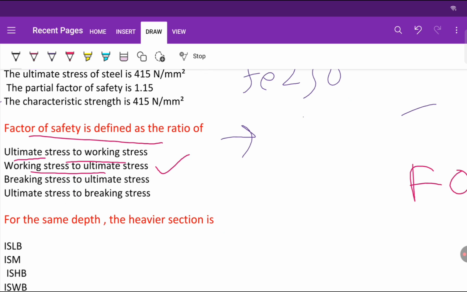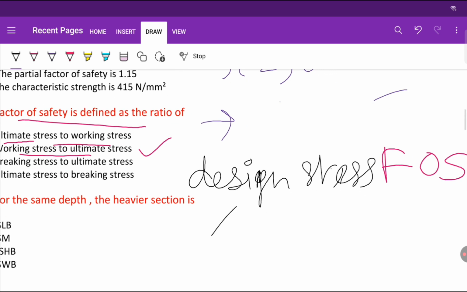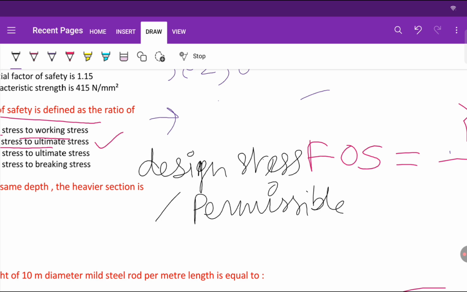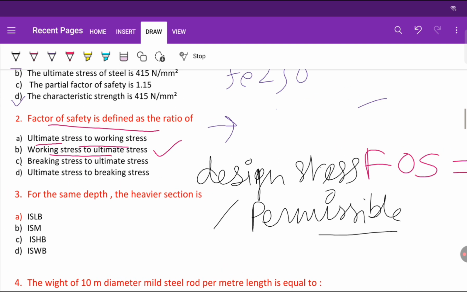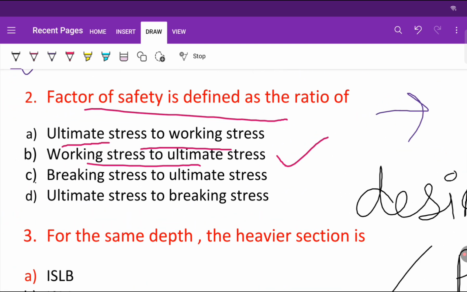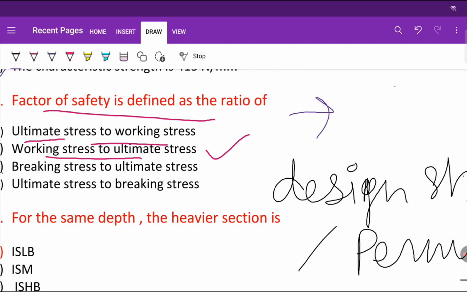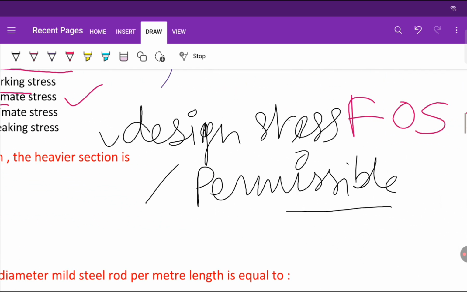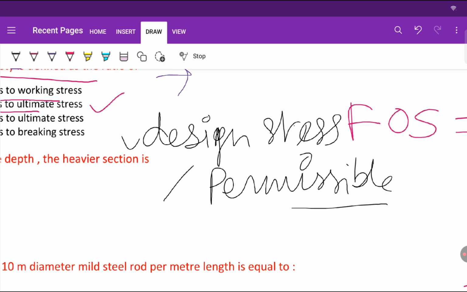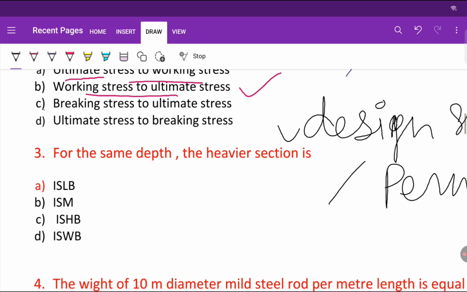Here working stress is also known as design stress or permissible stress. It is the stress that can be subjected to a beam or any member safely. If it can bear safely, then that is our design stress or permissible stress. Okay, when we go for designing, we take this. Now let us move to the next question.